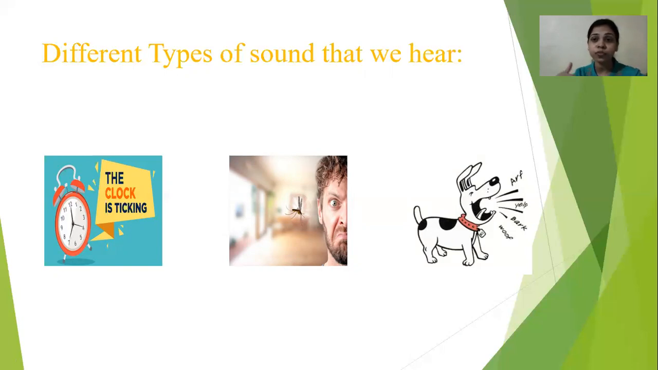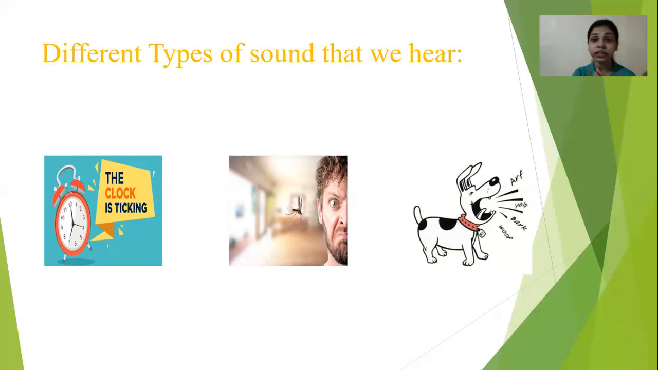When you want to wake up early in the morning, you set the alarm, so this alarm makes a sound and you are able to wake up early in the morning. So different objects, and different instruments also, not all instruments create the same sound.